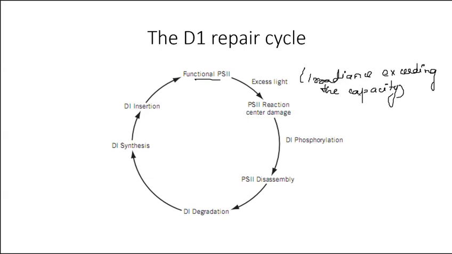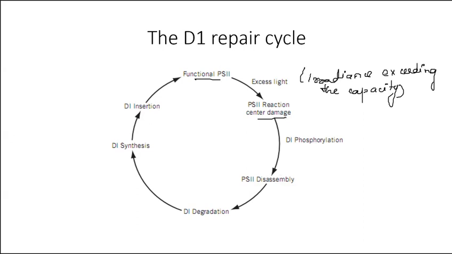What does excess light mean? It is at a capacity at which the plant cannot dissipate the energy as heat. If they cannot dissipate this large amount of energy as heat, then D1 will be impaired. So this functional PS2 will be converted to damaged PS2.